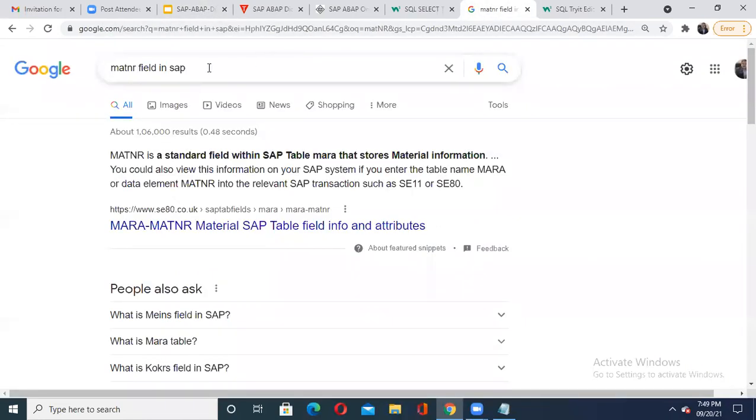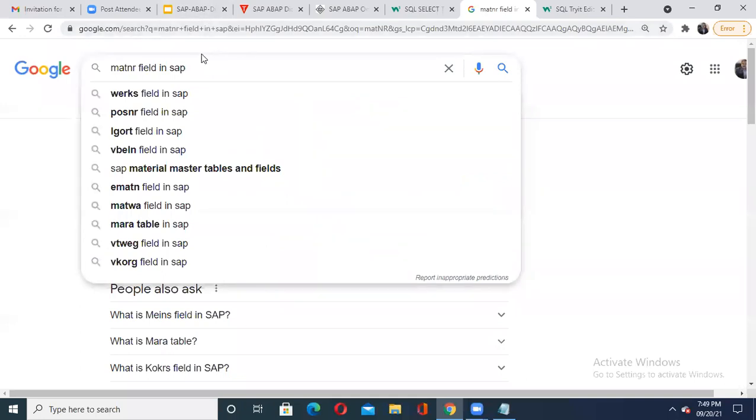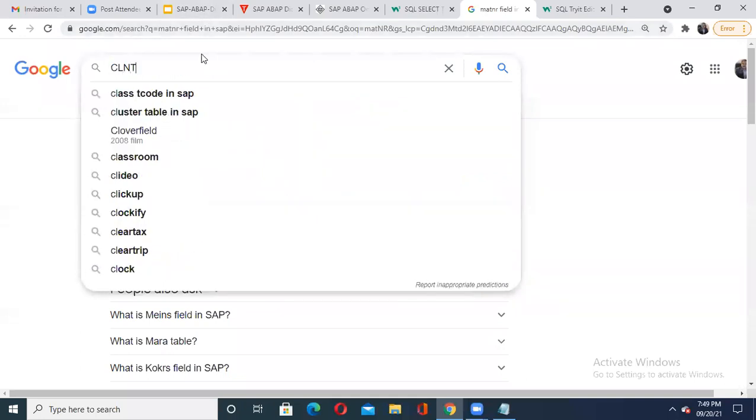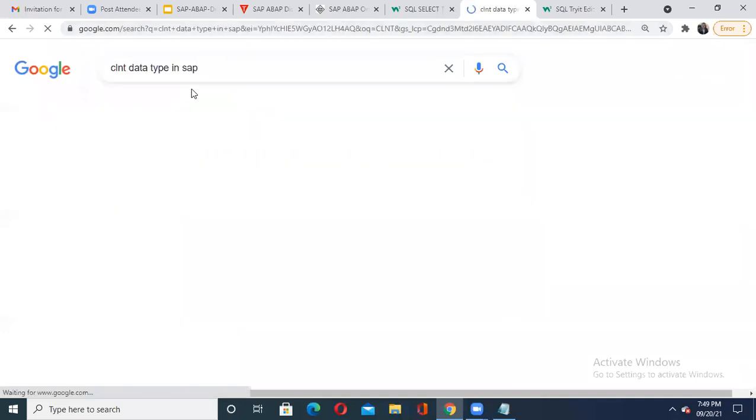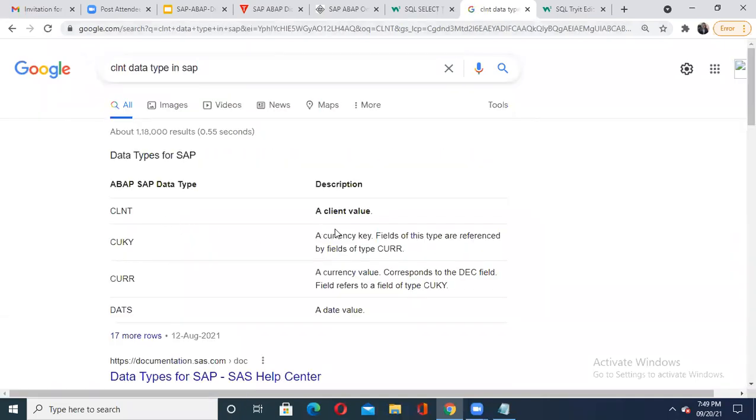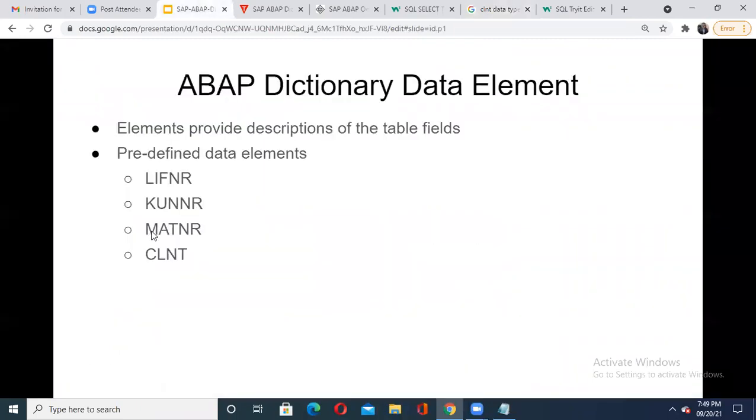And let us finish the last one also, that is CLNT. See, data type in SAP. What is this CLNT? It is a client value. To represent the client value, you are going to use this particular data type or data element. So these are the different predefined data elements that are available. Remember, LIFNR is for your vendor information, KUNNR is for your customer information, MATNR is for material information, and CLNT is used as a data type which gives us the client value.